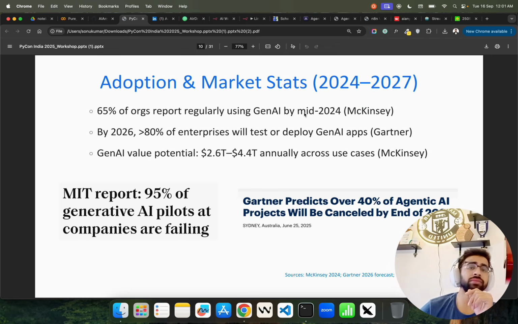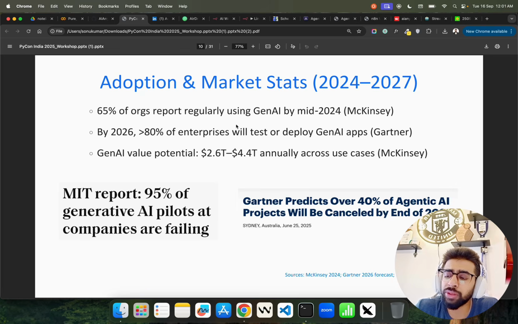So this slide is important: adoption and market stats. Now, this gives you two narratives here. One narrative is that a lot of companies and enterprises, and of course universities from an academia standpoint, most of the organizations are now implementing or trying to implement Gen AI, or they have some kind of AI initiatives. Of course, because the pressure is coming from the clients, investors, and the competitors.